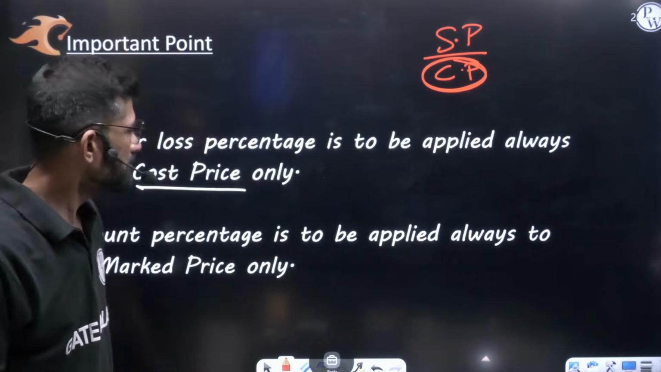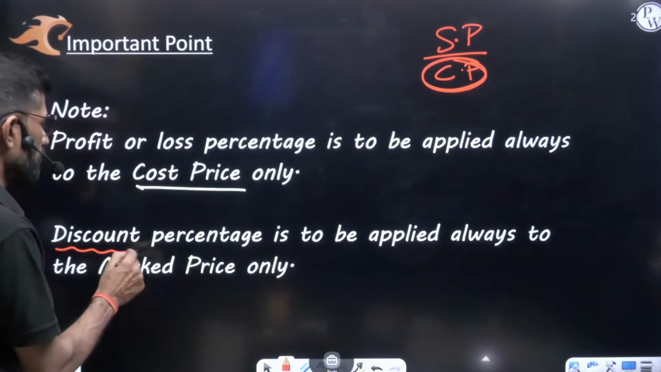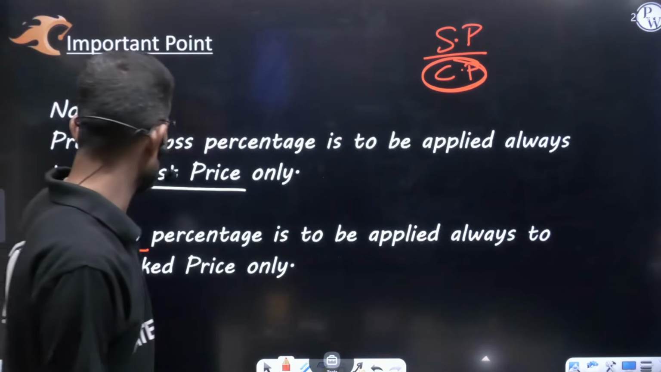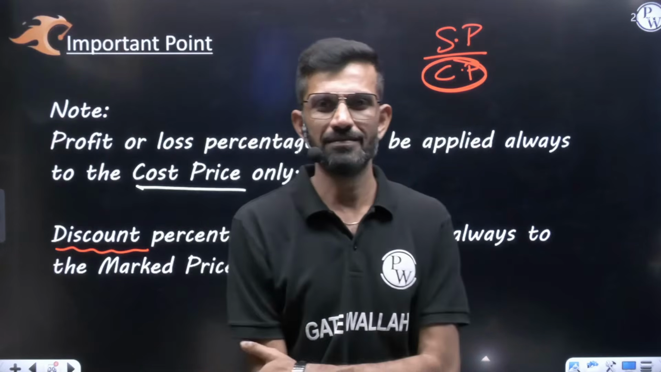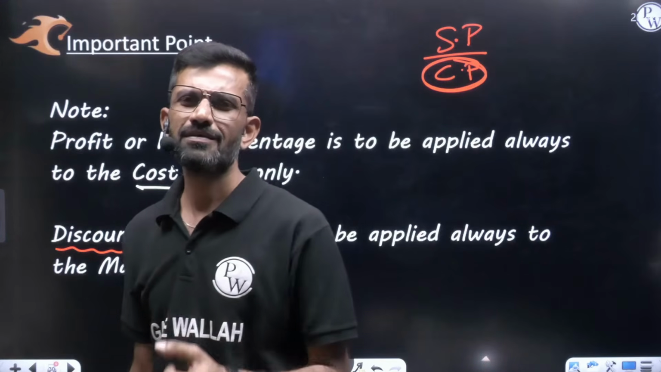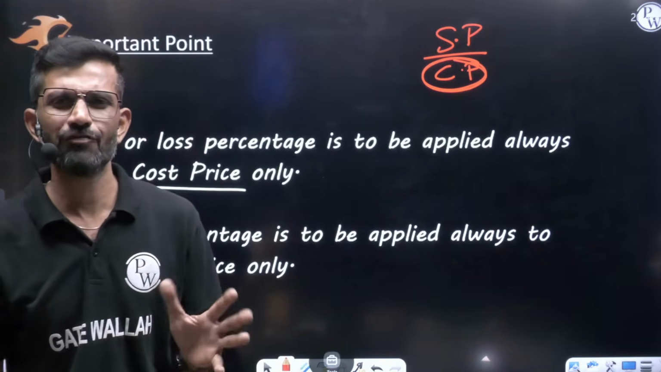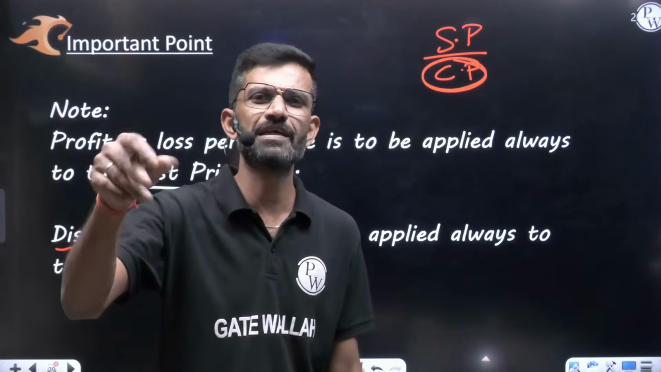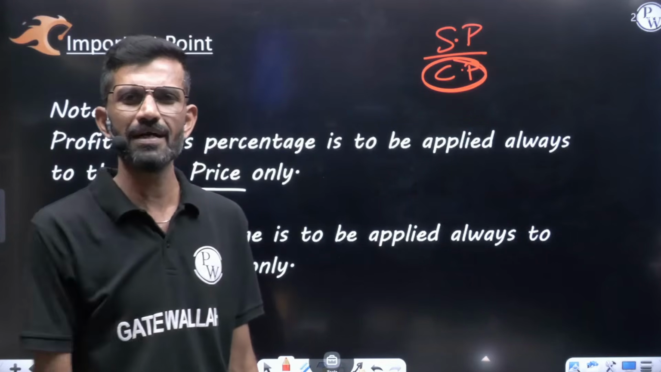Are you getting me? Further, discount. Discount percentage is always applied to the mark price only. Discount is used, as I said you in the starting itself. Discount from where? Mark price. Not from cost price, not from selling price. Discount we give in mark price. Whatever label is written, from that discount.